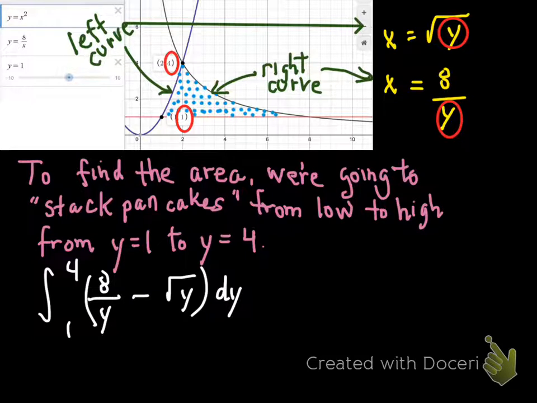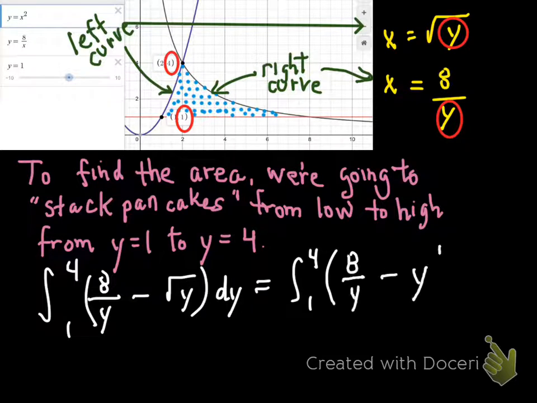And so you've done the tough work. Now you've got really an elementary integration problem in front of you. Let's see if we can handle this. I've just rewritten the square root of y as y to the 1/2 power so that we can then use the power rule in reverse.